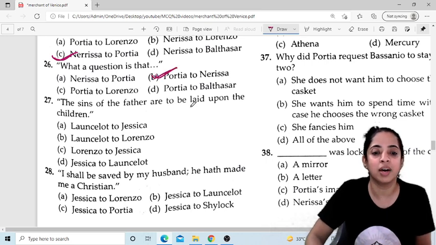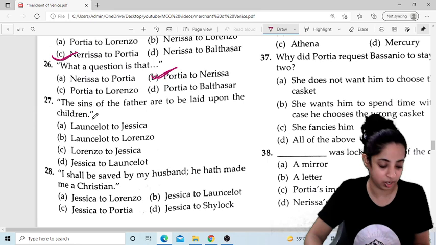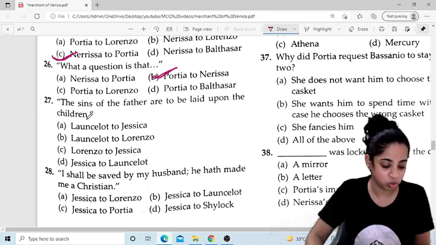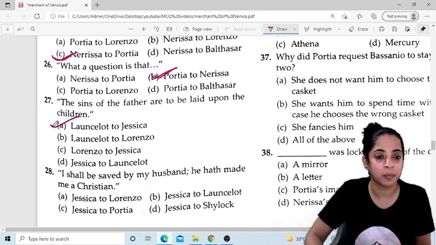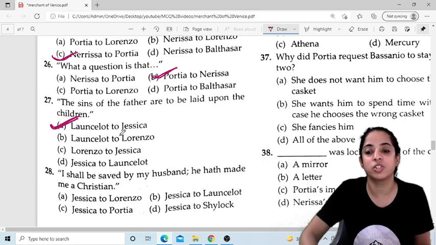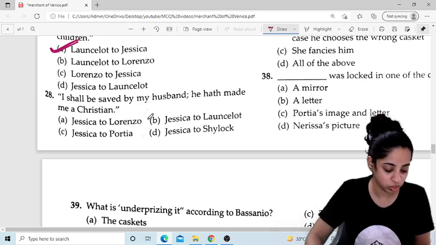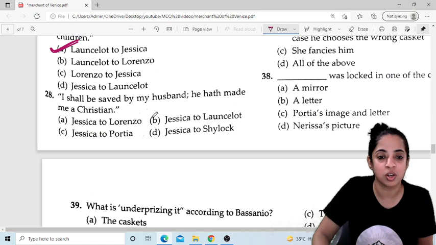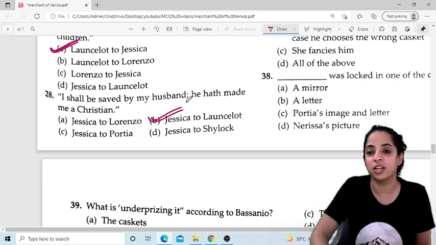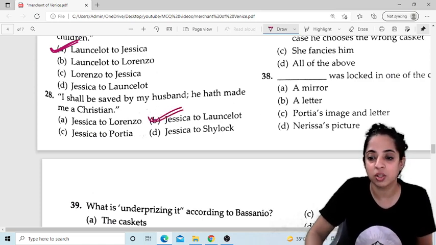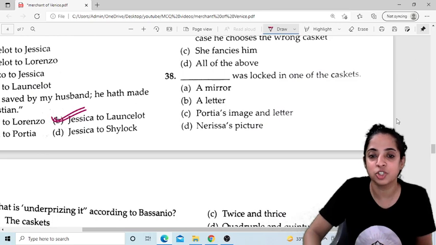The sins of the father are to be laid upon the children. Okay, so Launcelot to Jessica, because it was Jessica's father. I shall be saved by my husband, he hath made me a Christian. So this was said by Jessica to Lancelot. We have already done this. Now let's go on to the right side of the page.